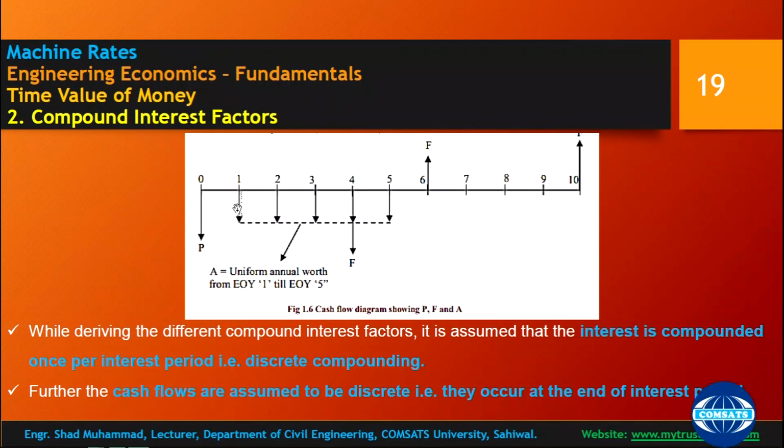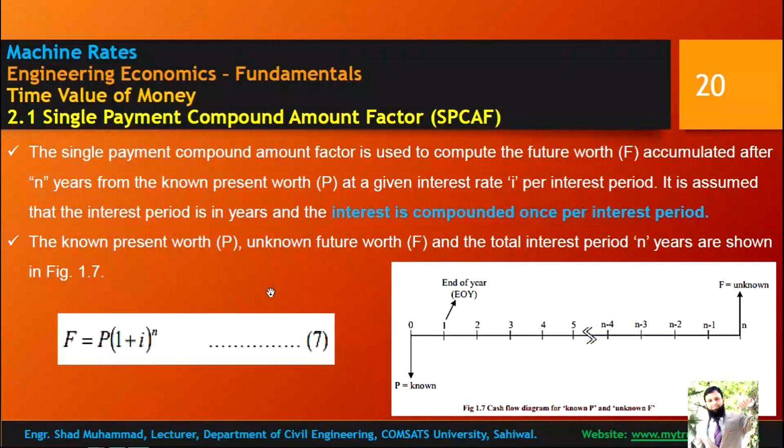Cash flows are also discrete, not continuous. They are calculated at the end of interest periods. Interest rate and cash flow are discrete at the end of interest periods, annually. Okay, time value of money.